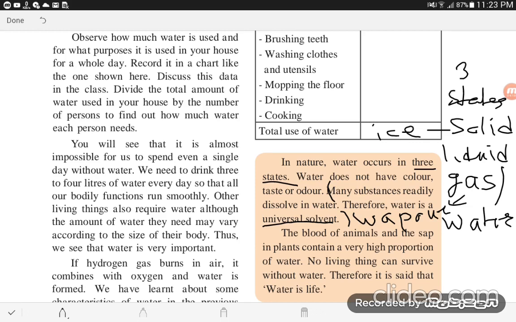Later on we will study xylem and phloem. But you only remember that the sap in plants also contains a large proportion of water. No living thing can survive without water. Therefore, it is said that water is life. The question is: why do we say that water is life? No living thing can survive without water, that is the answer.